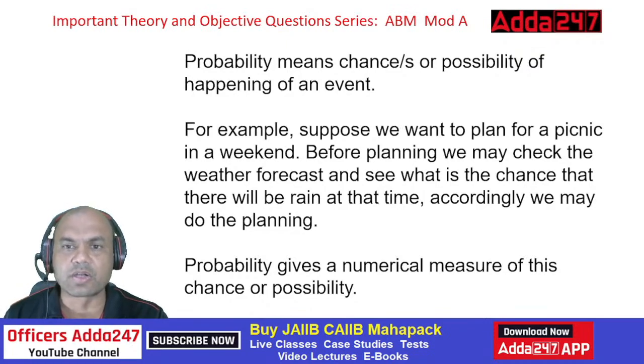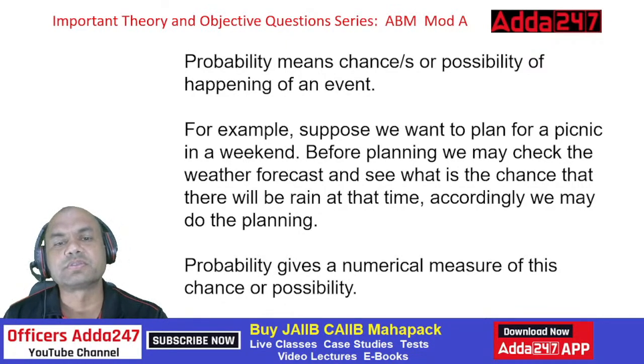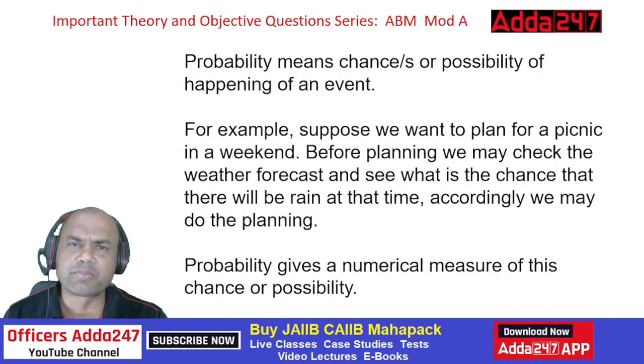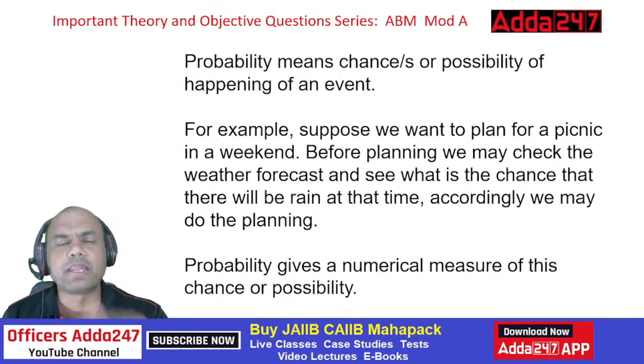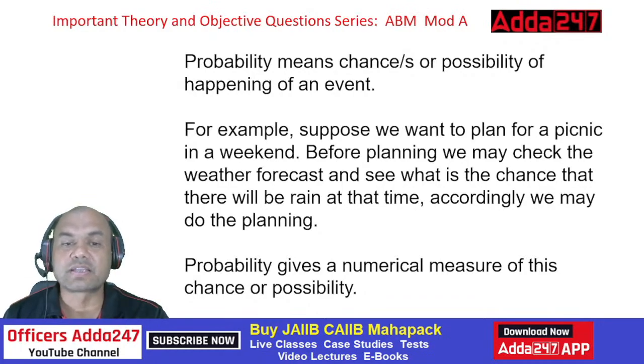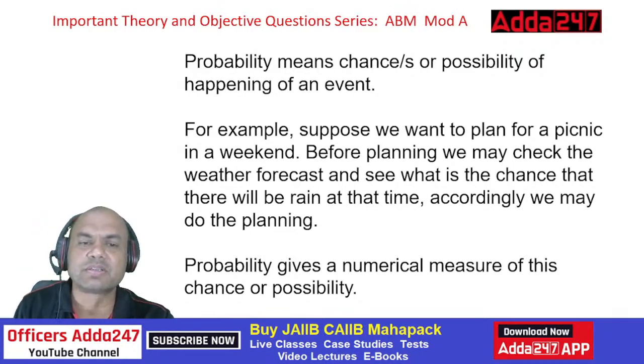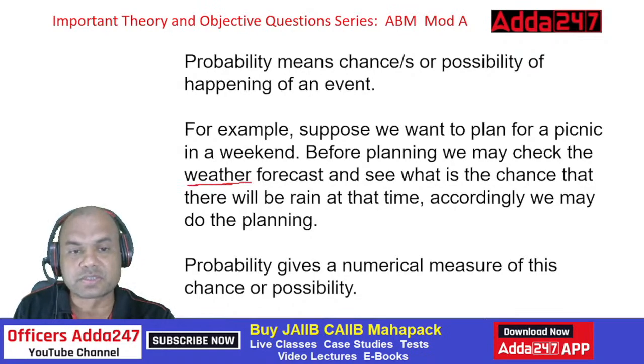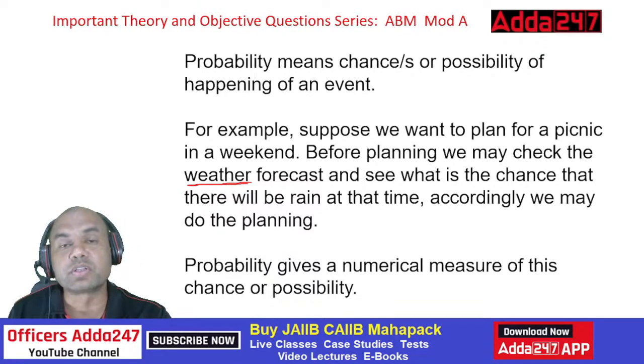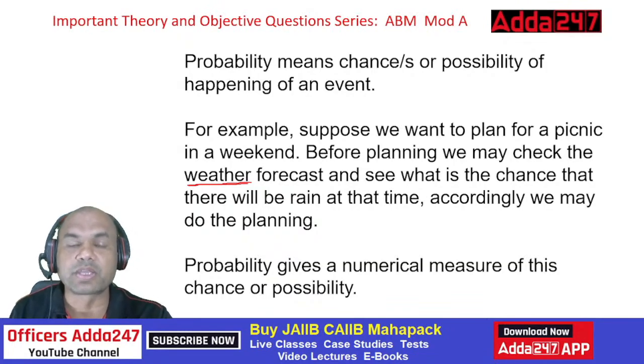Here, when it's not given, it means not happening of the event also. For example, suppose we plan for a picnic in the weekend. Before planning, what do we do? First, we check the weather forecast, to see the chance that it will rain at that time. Accordingly, we do the planning, isn't it? This is just one example. You can also check for the hotel bookings, and the railway or airplane bookings, whatever you are planning for. So these are all the possibilities which you always check, isn't it?